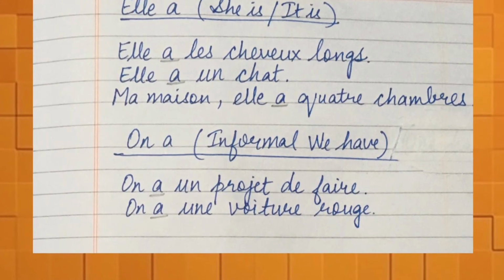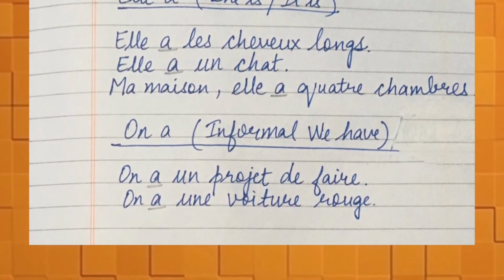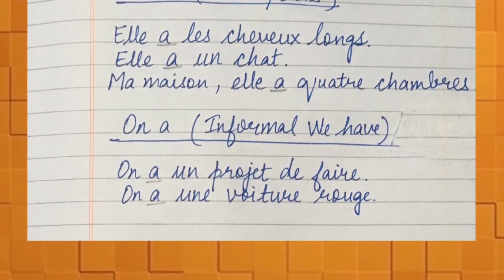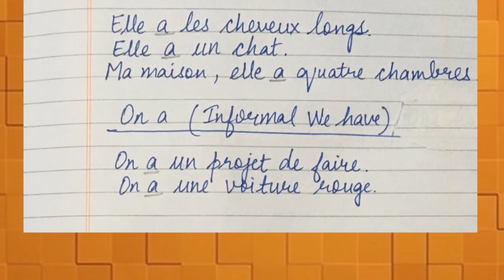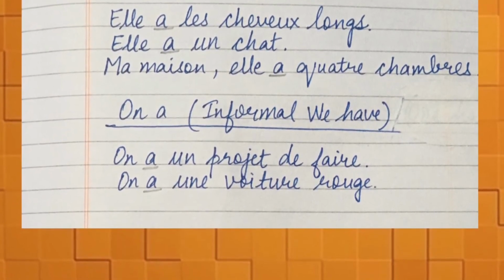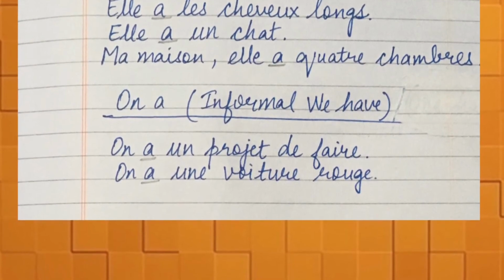Next comes "on a". "On a" means the informal way of saying we have. We can make sentences using this also, like "On a un projet de faire", means we have a project to do. "On a une voiture rouge", means we have a red car.